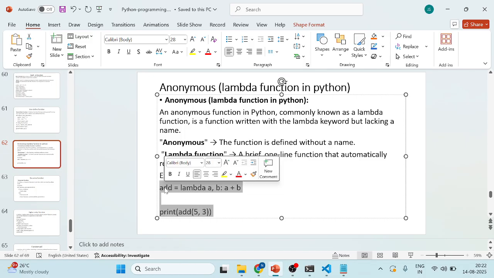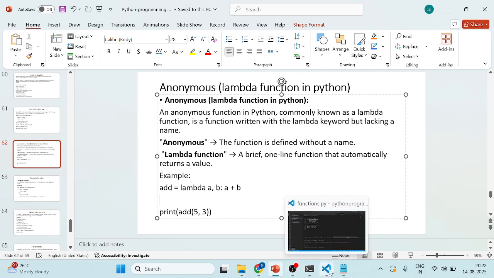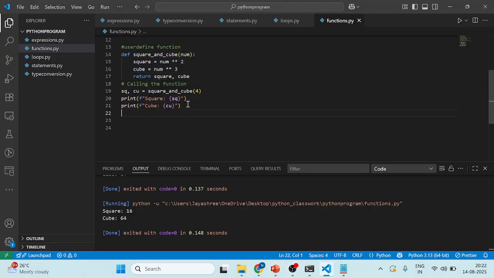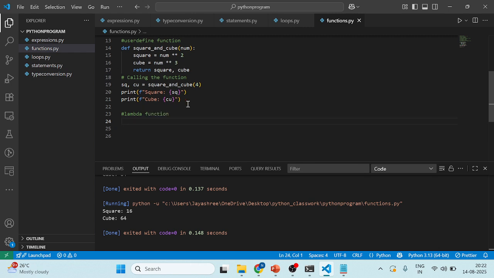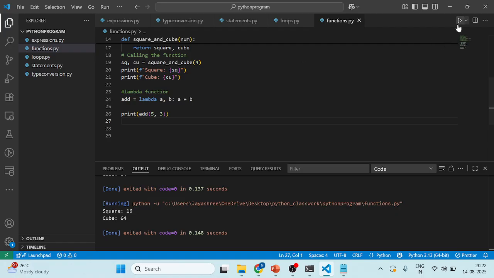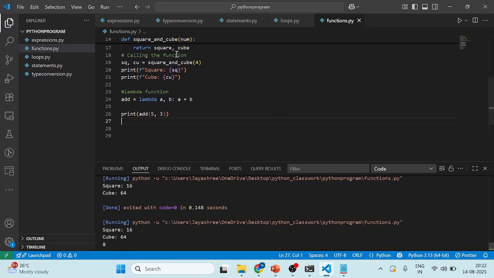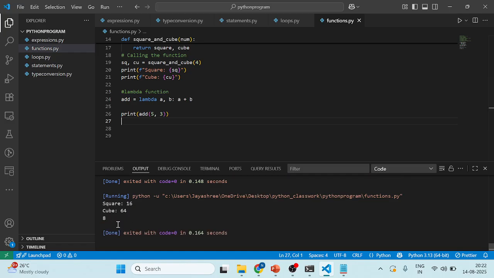Okay, so we will see the lambda function. So in the place of b, 5, and in the place of a, 3, so it will be 8.